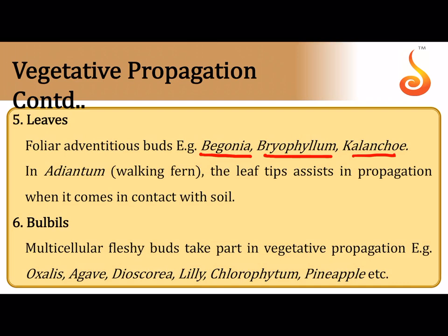So in Begonia, Bryophyllum, and Kalanchoe, from the margin of the leaves, adventitious buds develop, which are referred to as foliar buds because they develop on the leaf. Even in the case of walking fern, the leaf tip assists in propagation. When the leaf tip comes in contact with the soil, a new plant is formed over there. So that is also an example of a leaf helping in vegetative propagation. Sometimes buds develop into structures called bulbils which help in vegetative propagation, like in oxalis, agave, dioscorea, etc.